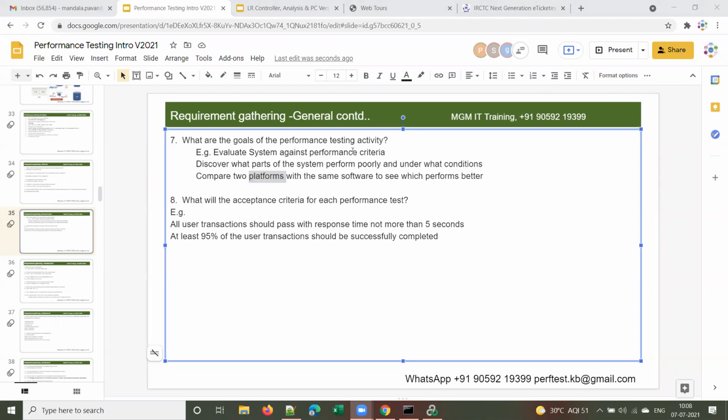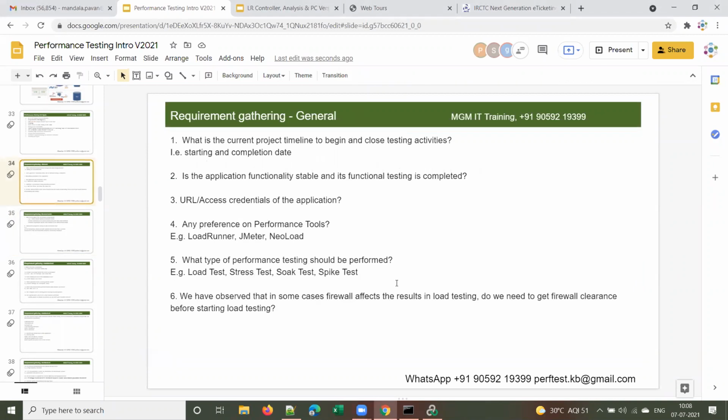Right. So these are general requirements. Now shall we move to the next slide, or any other queries over here?